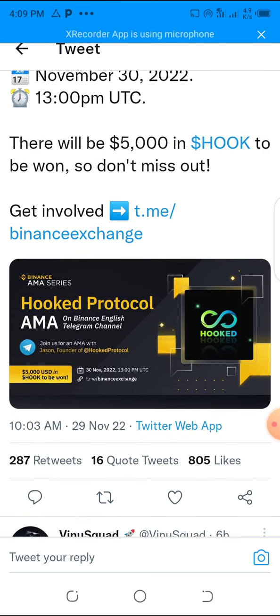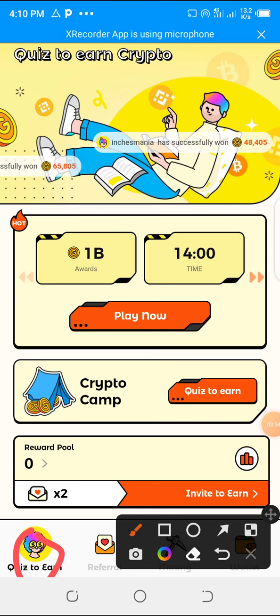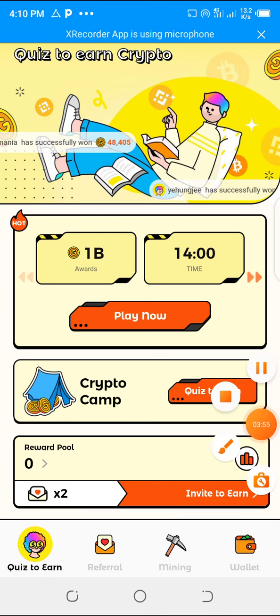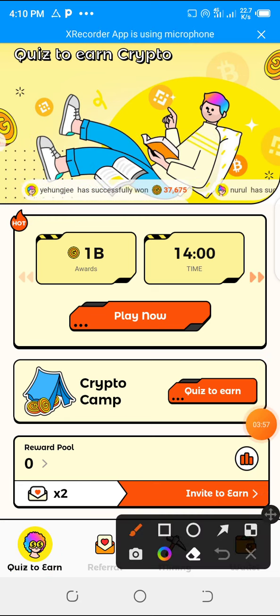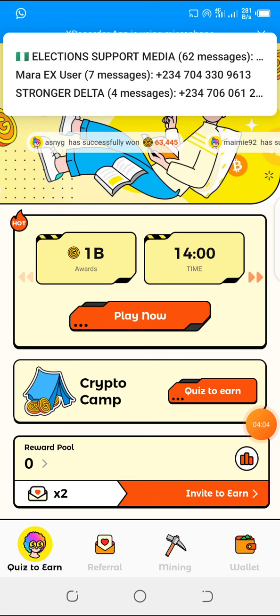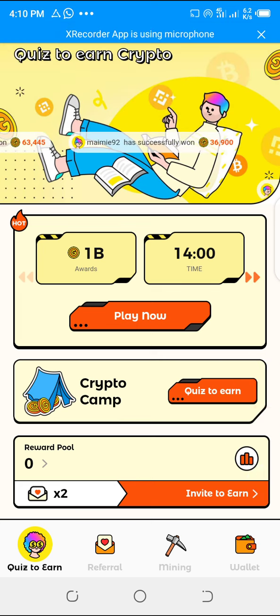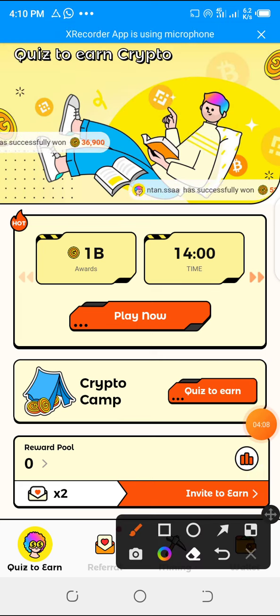If you want to mine this coin, there are ways to make money. Let me show you. One is through the quiz. Or if you want to do referral, refer people to earn coin. Or you still have mining. When people mine the coin, you make money.